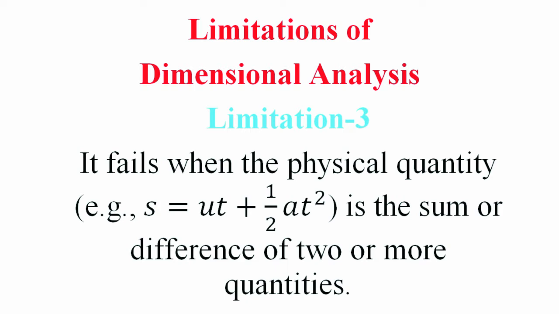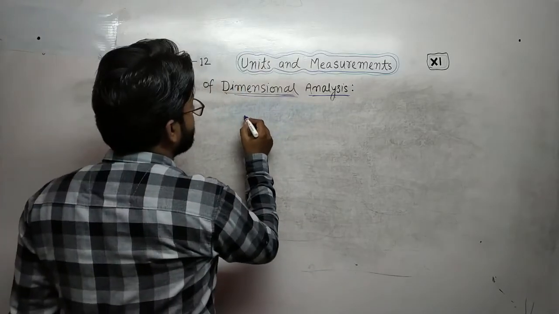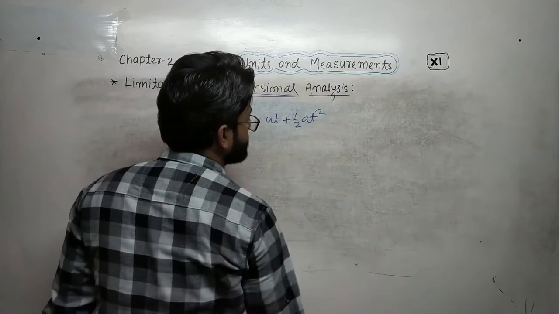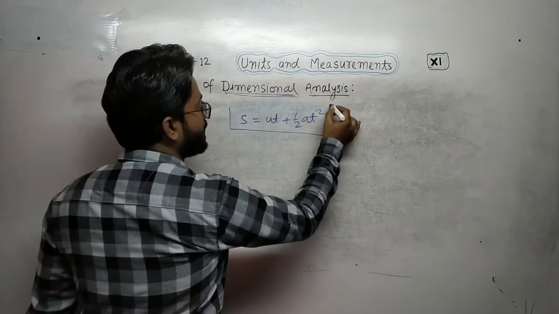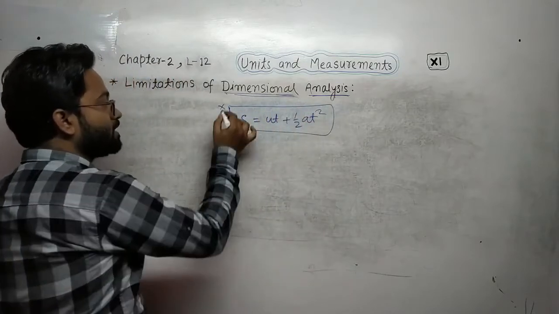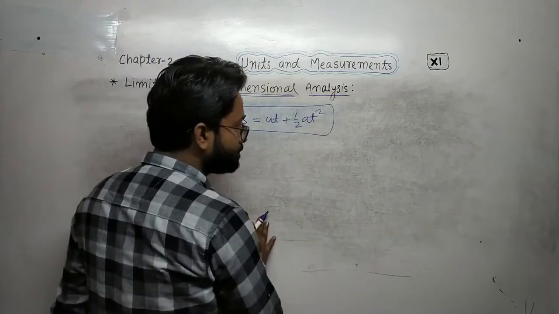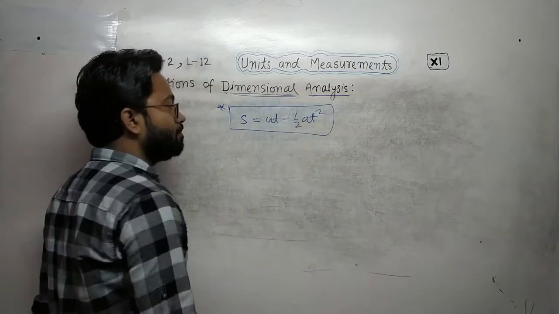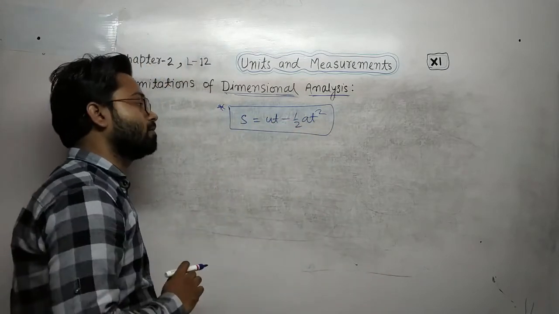it fails when a physical quantity, for example s equals ut plus half at square, is the sum or difference of two or more quantities. The drawback of dimensional analysis is this: s is equal to ut plus half at square. If we apply dimensional analysis to check the consistency of the equation, and the equation is ut minus half at square, mathematically it is wrong, theoretically it is wrong.